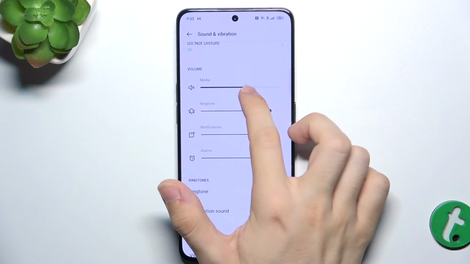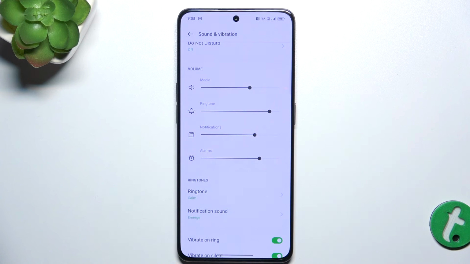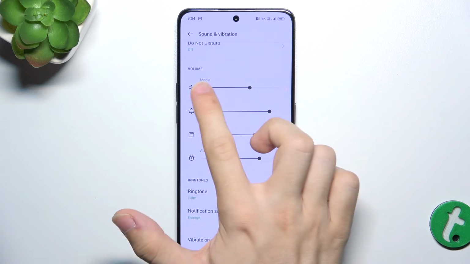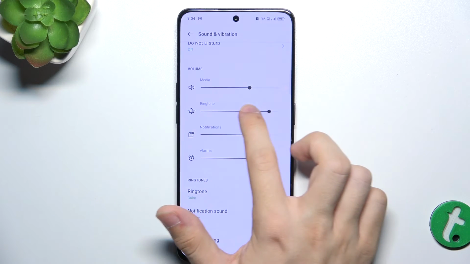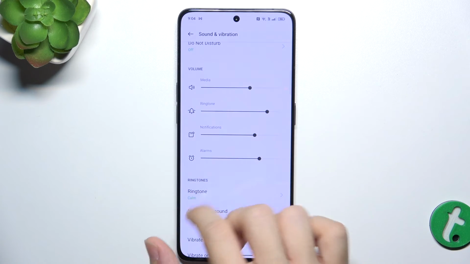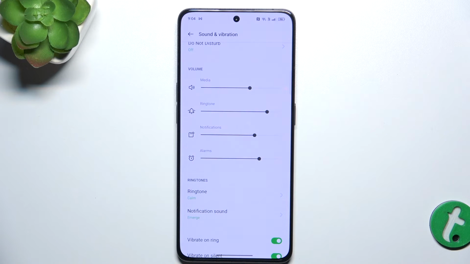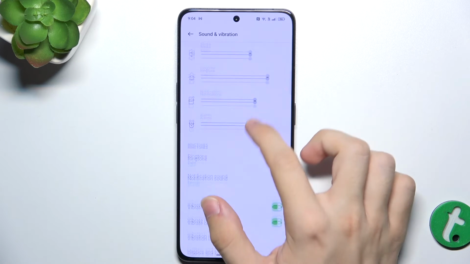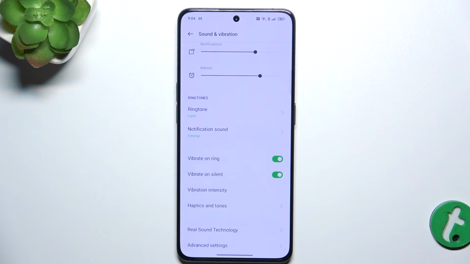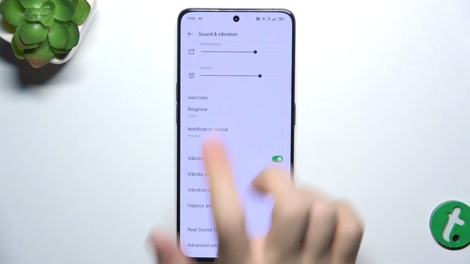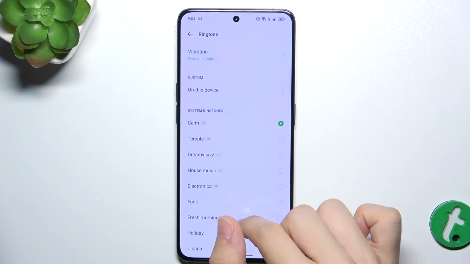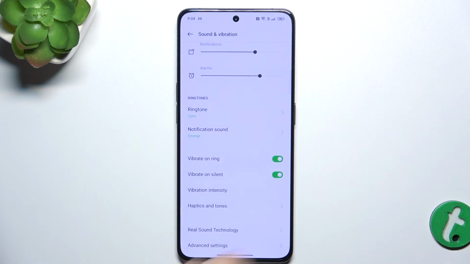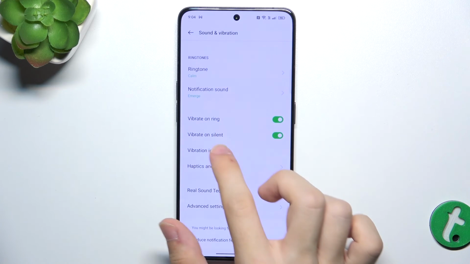Then volumes, and you can adjust various volume bars for media, ringtone, notifications and alarms, and when you adjust it, you'll hear a preview of the loudness. Then you can change ringtone and default notification sound like that. There is many different available to choose from.